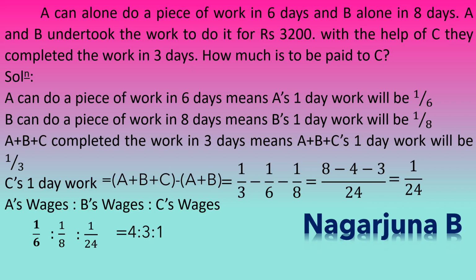Therefore A's wages is to B's wages is to C's wages is equal to 4 is to 3 is to 1. How do we get this? 1 by 6 is to 1 by 8 is to 1 by 24. This has to be multiplied by the LCM 24 in the numerator. So then we get 4 is to 3 is to 1. That is 4 parts of the amount has to be given to A, 3 parts of the amount has to be given to B, and 1 part of the amount has to be given to C.